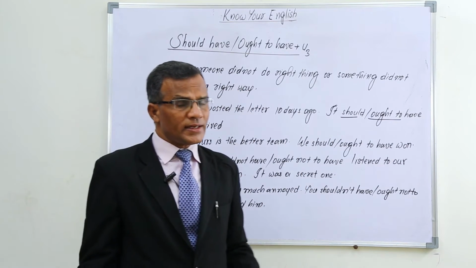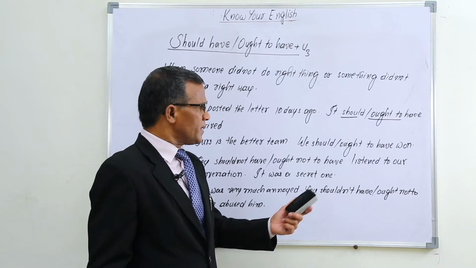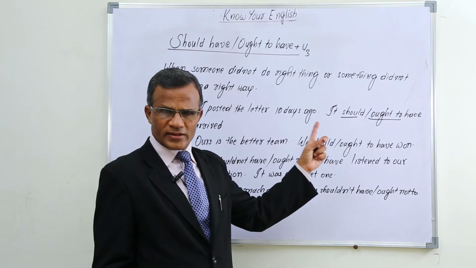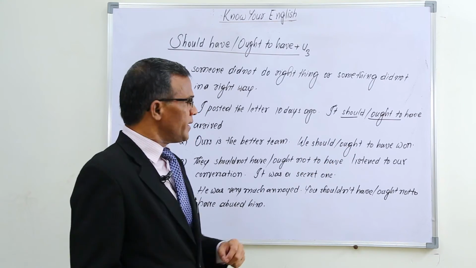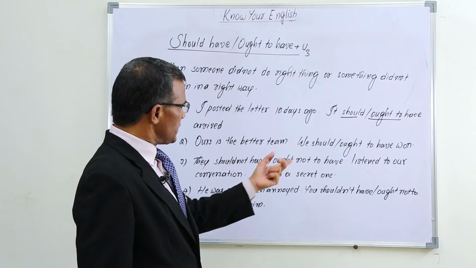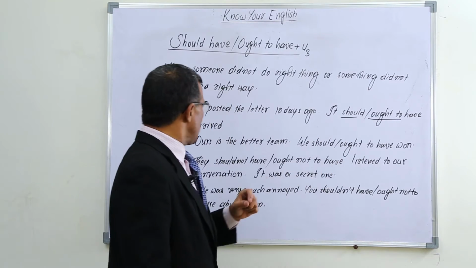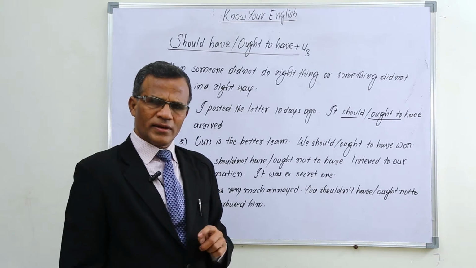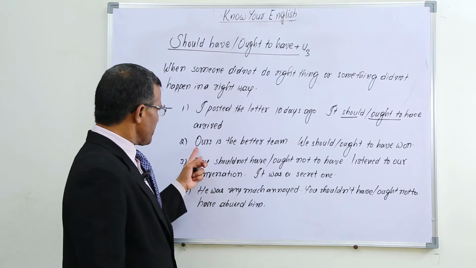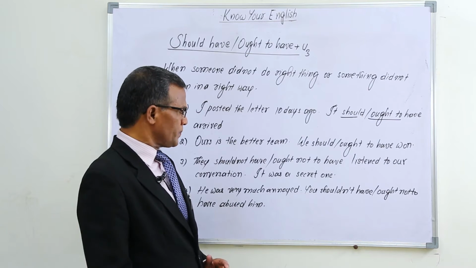It did not really reach even after 10 days. Then we say that something did not happen in the right way. So as that thing did not happen in the right way, we use should have plus V3 or ought to have plus V3. I posted the letter 10 days ago. It should have arrived, or it ought to have arrived. Like that we can say, ours is the better team. I feel that ours is the better team between the two.